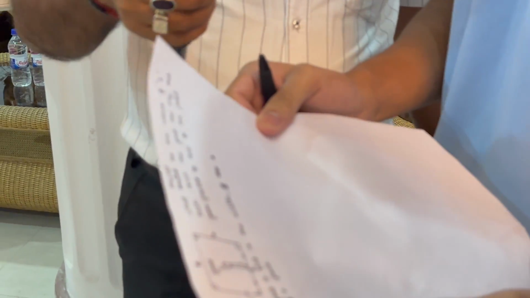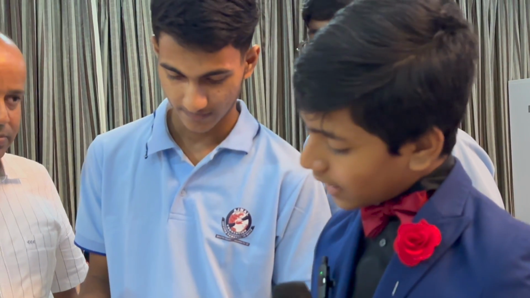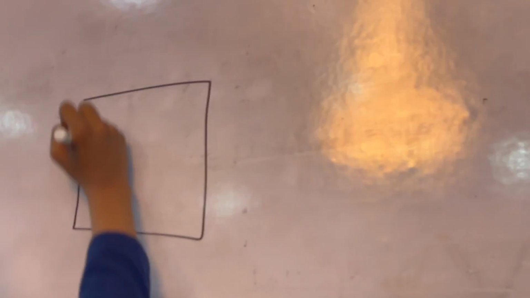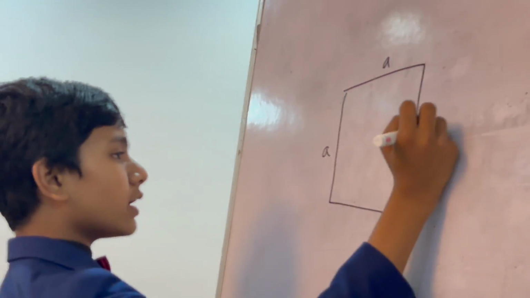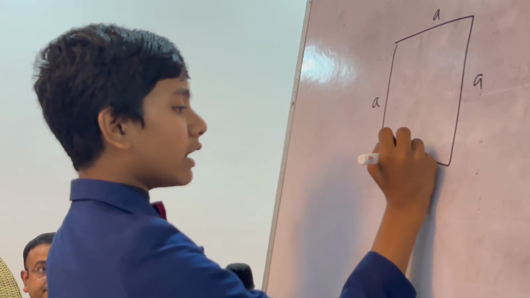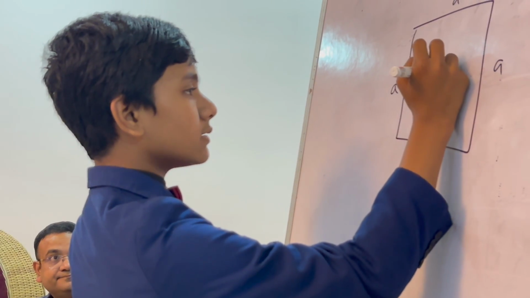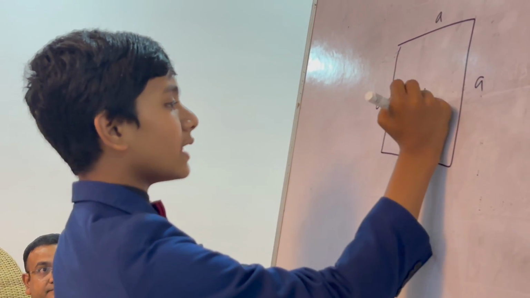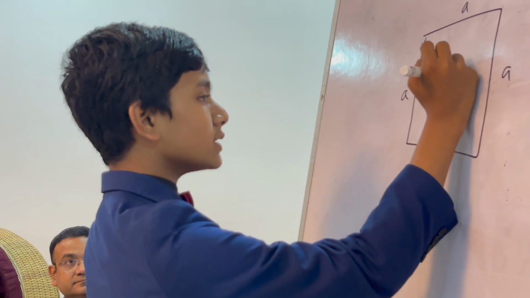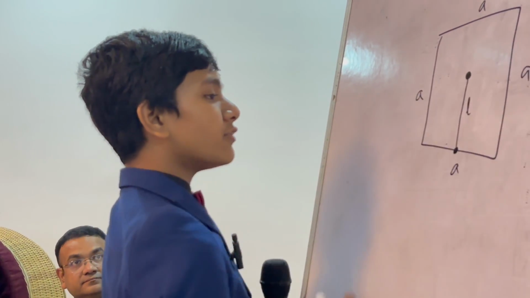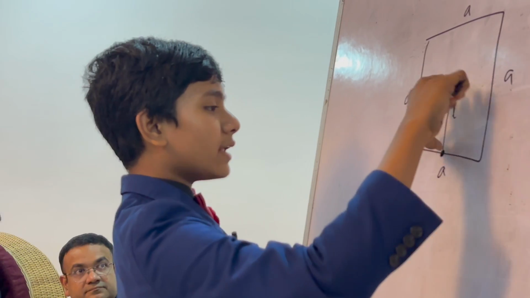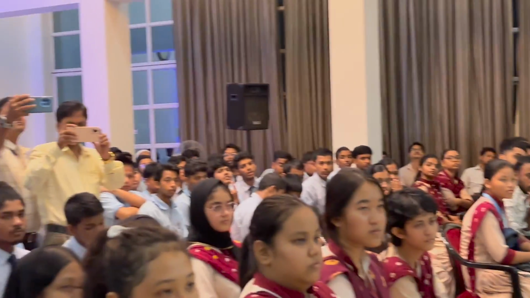So, what should be the value of L such that the goat can only eat half of the field's grass? So, essentially, what's happening here is we've got a square of side length A, and a goat is tied to the midpoint, and essentially we have a rope of length L to which the goat is tied, a leash, and we want to find the length of the leash such that it can't eat more than half of the grass.